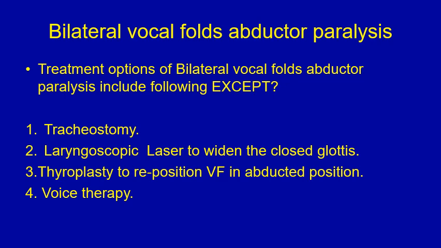In bilateral vocal fold abductor paralysis, the treatment options include the following, except, what is the exception? Number 1, tracheostomy. Number 2, laryngoscopic laser to widen the closed glottis. Number 3, thyroplasty to reposition vocal folds in an abducted position. Number 4, voice therapy. The answer to the question: the treatment options of bilateral vocal fold abductor paralysis include the following, except what is the exception?